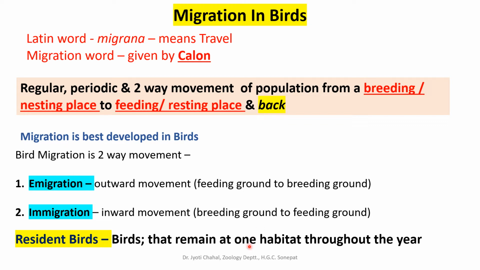There are certain birds which are termed resident birds. These are birds which remain at one particular habitat throughout the year. That means they never migrate. Such birds are termed resident birds.